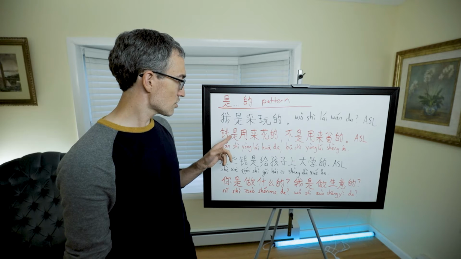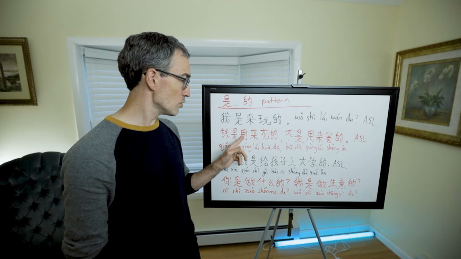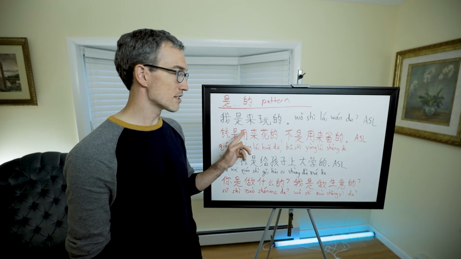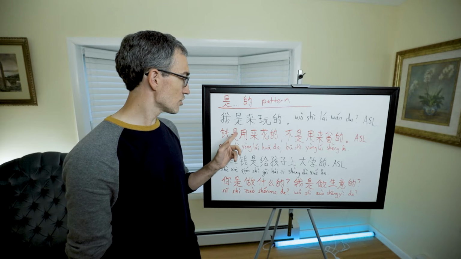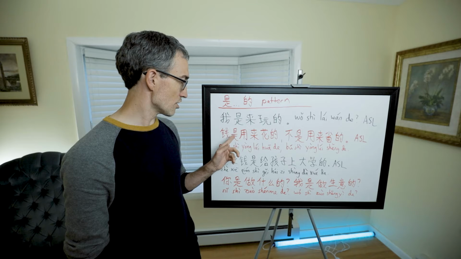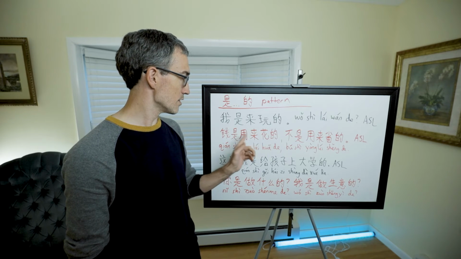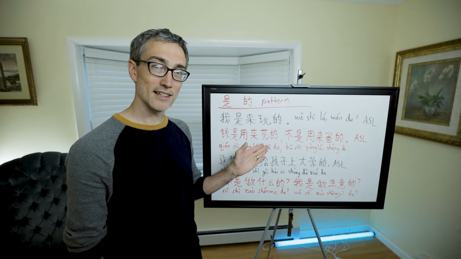So 钱是用来花的. 用 means to use. So 用来 is what it's used for. 钱是用来花的. 花 means to spend. So here we see the 是的. Money is for spending.